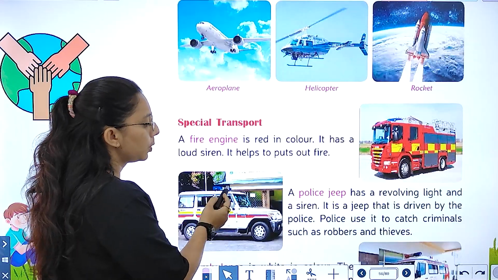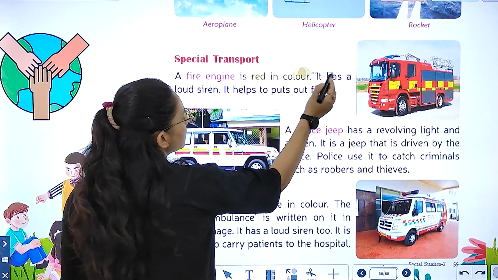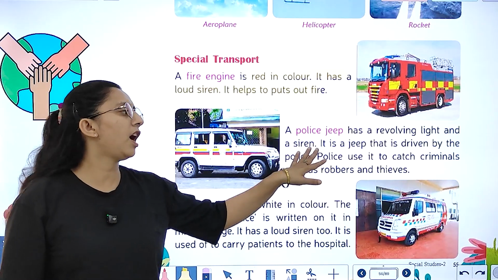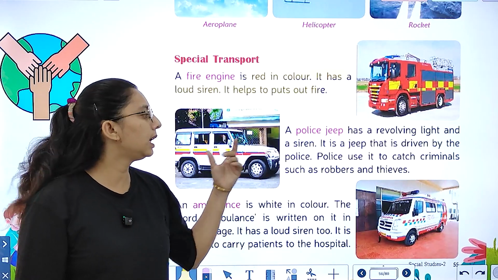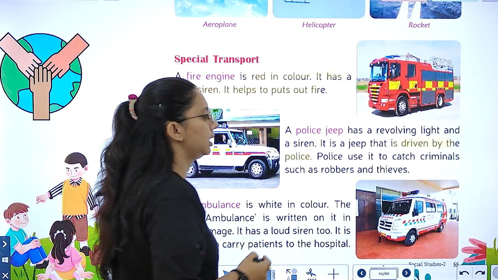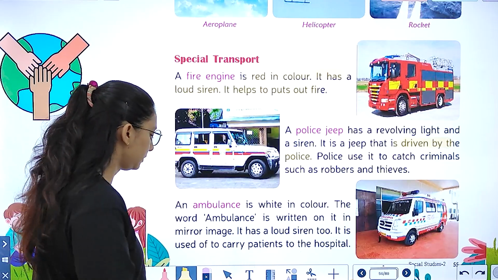Now special transport. We have some special transport also, like the fire engine that is red in color. It has a loud siren. It has to put out fire. Then we have the police jeep. It has a revolving light and a siren, and it is a jeep that is driven by the police. It is used to catch criminals, like a robber or a thief.